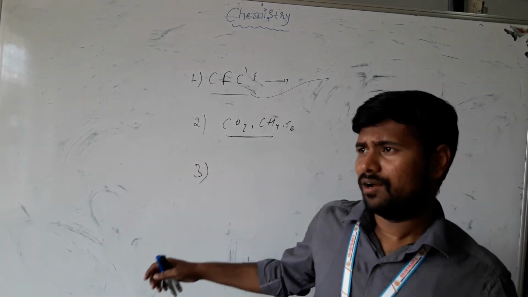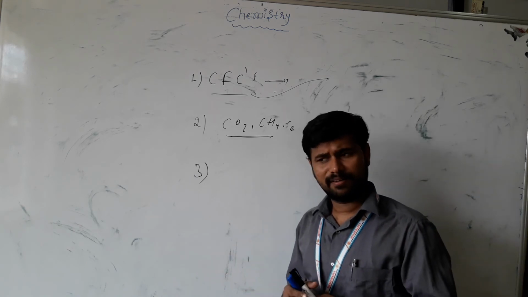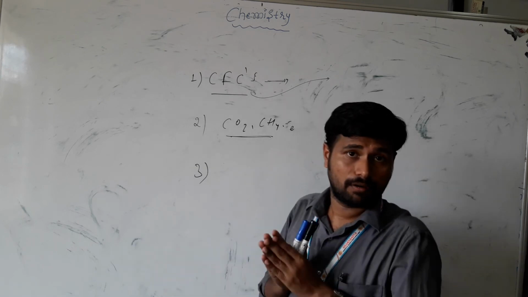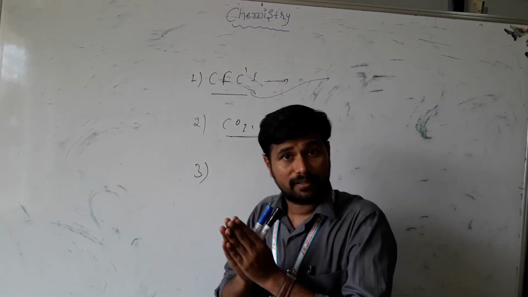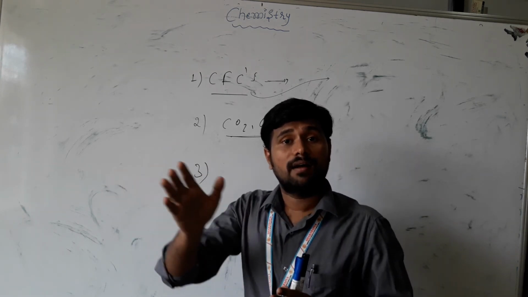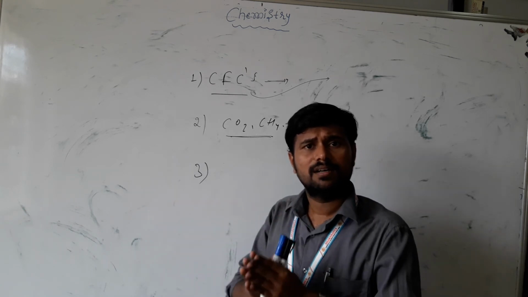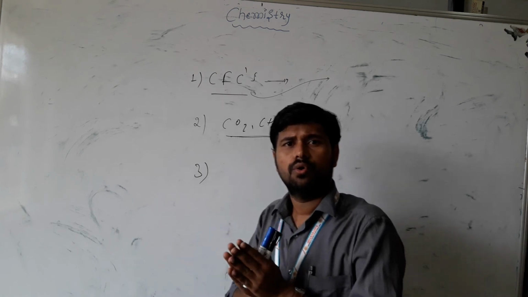Some enemy countries nowadays are preparing biological weapons. To protect ourselves from them, we must be ready with some biological weapons also to face them.